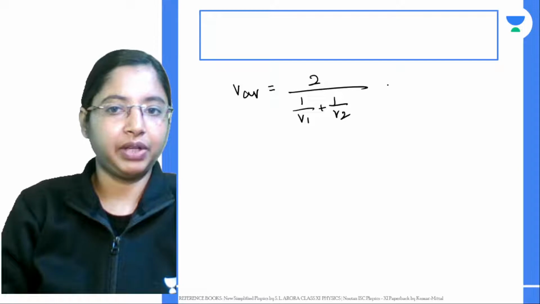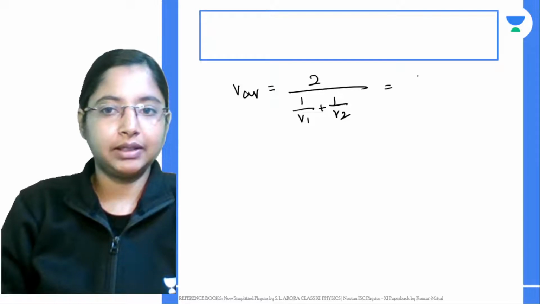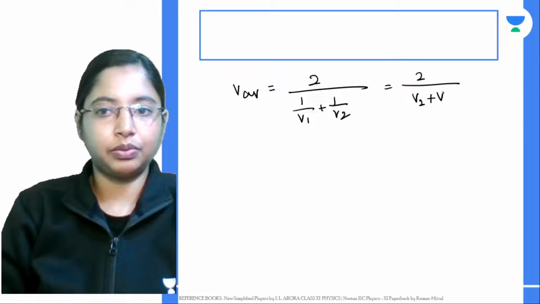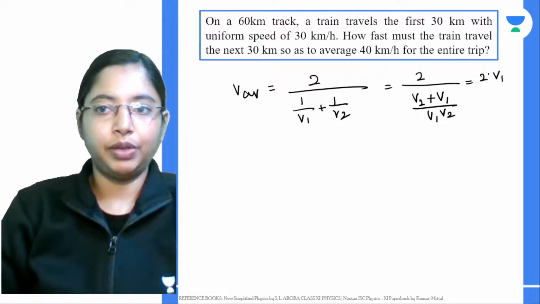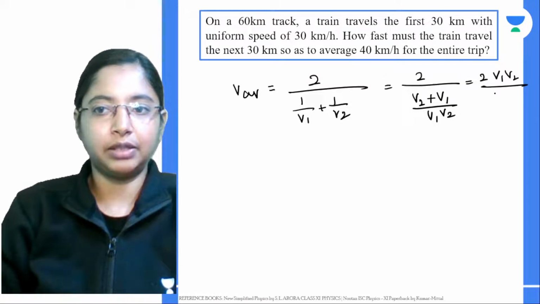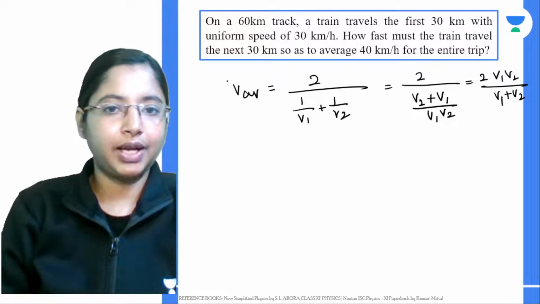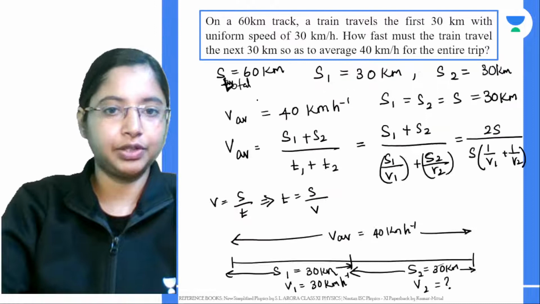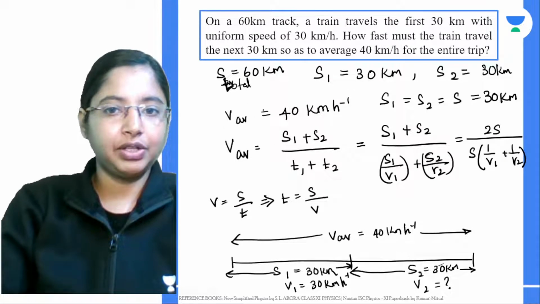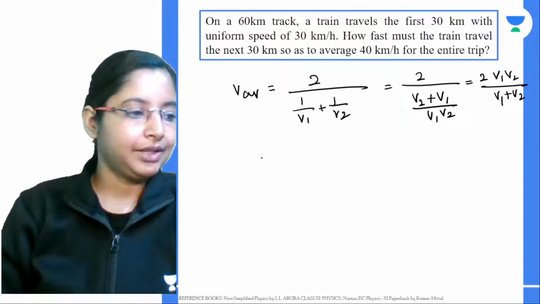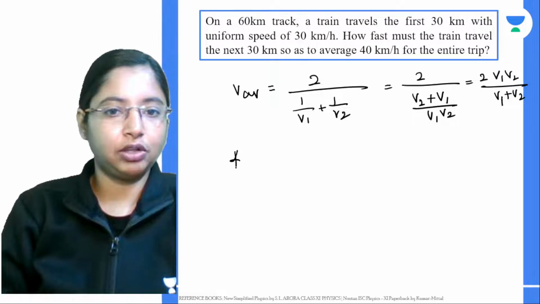Let's do some simplification. Let's cross multiply. This will be V2 plus V1 divided by V1 V2, and this V1 V2 goes on top. So this will be 2 into V1 V2 divided by V1 plus V2. We know all these values. V average is given as 40 kilometers per hour.